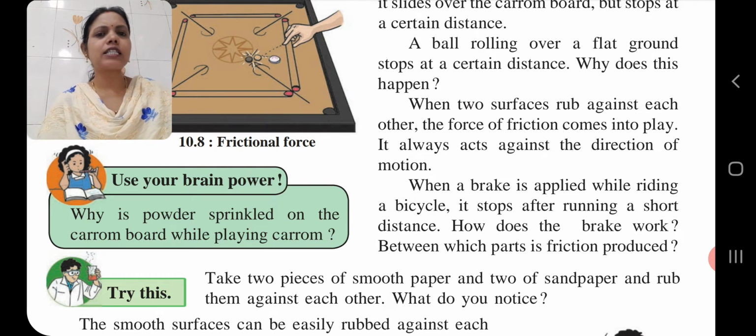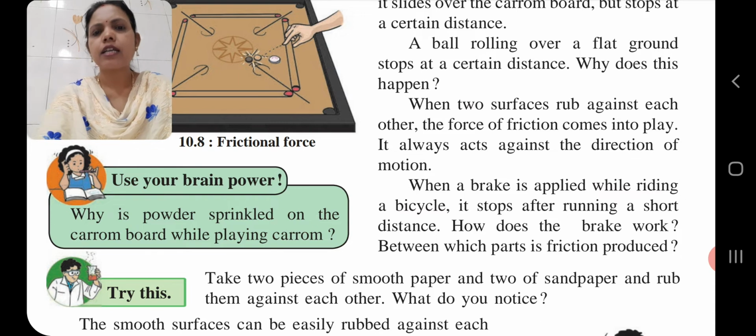Because of both these reasons, the bicycle has to overcome this force before it stops. I hope the question as well as the answer are clear to you.